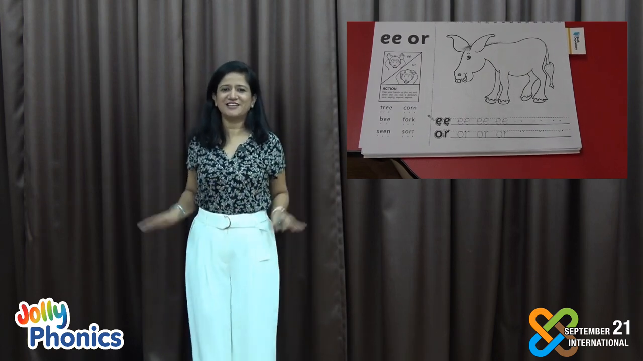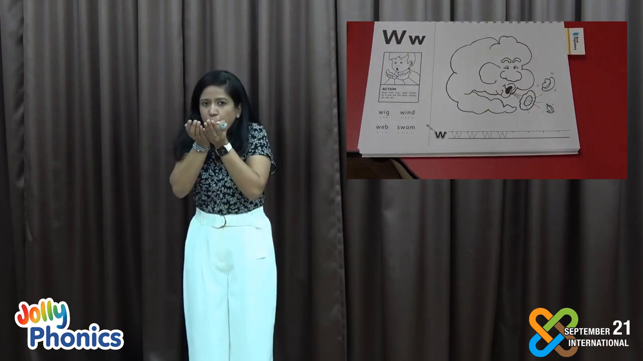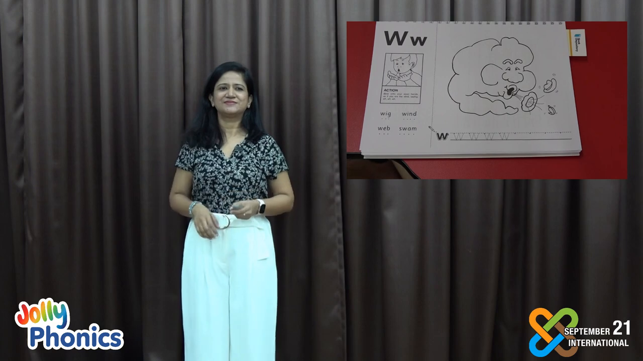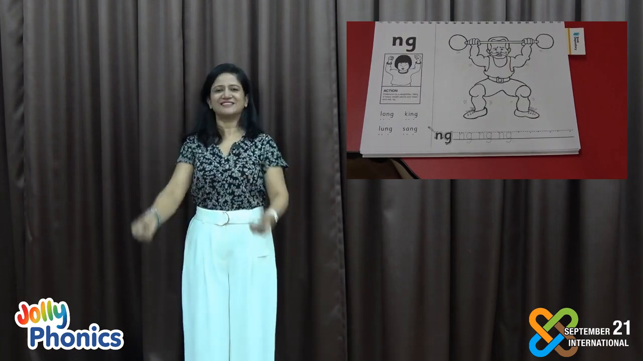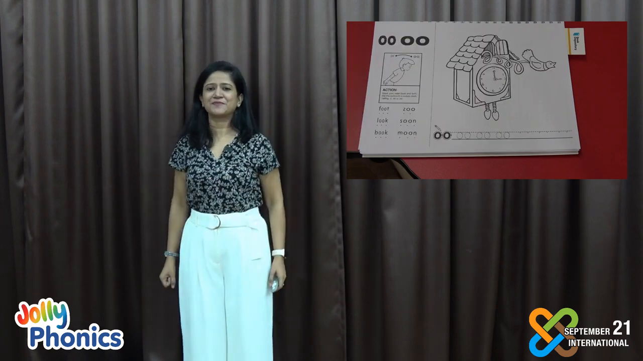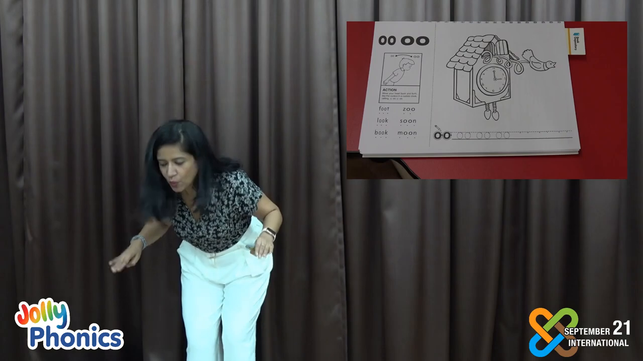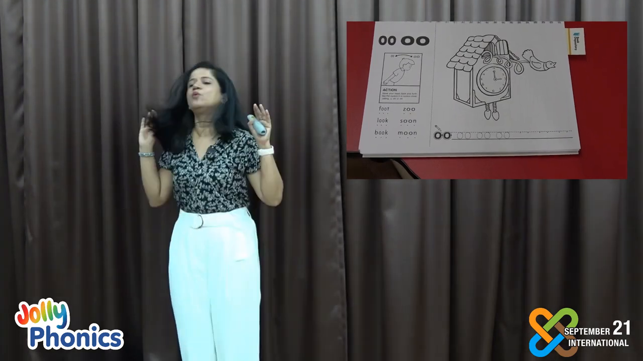And the first sound here is Z. Wa, wa, wa. Now there are 2 sounds, and the actions are O, O, O, O. Now we'll move to group number 6.